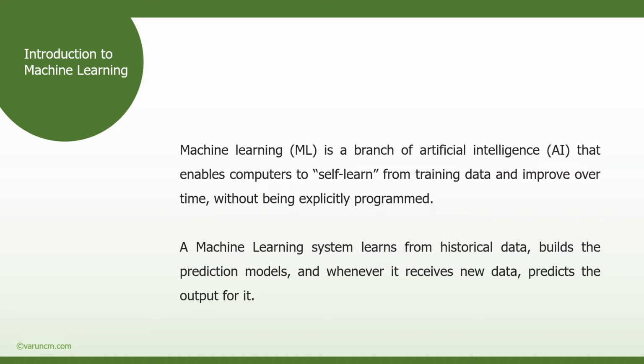So what is the advantage of using such machine learning? It enables the machine to automatically learn from the data, improve its performance from experience, and predict things without being explicitly programmed. That is the major thing here: without being explicitly programmed.